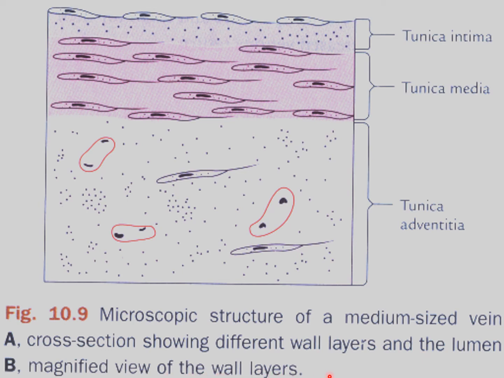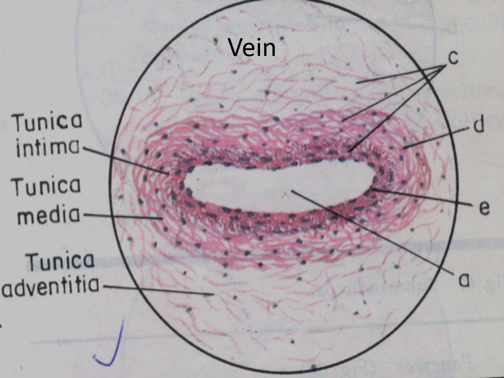Magnified view of the wall layers. Tunica media contains less smooth muscle and elastic fibers, and is thinner compared to tunica adventitia. In the tunica adventitia there are blood vessels, given the name vasa vasorum. A indicates the lumen. These are the tunica intima, tunica media and tunica adventitia. D indicates the tunica media and E indicates the endothelium and subendothelial connective tissue. This is the tunica media and C indicates the tunica adventitia.